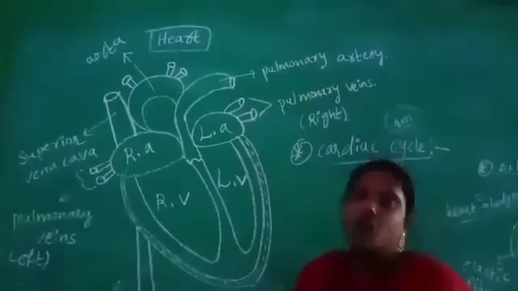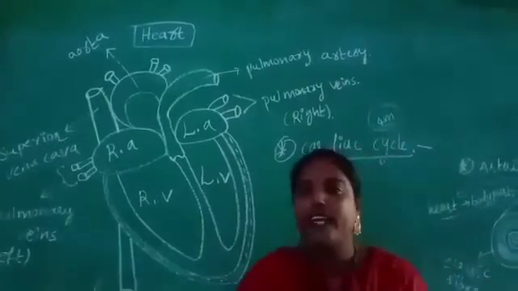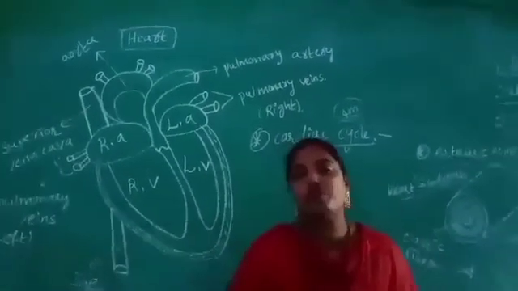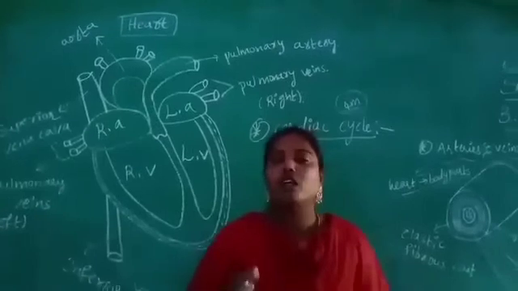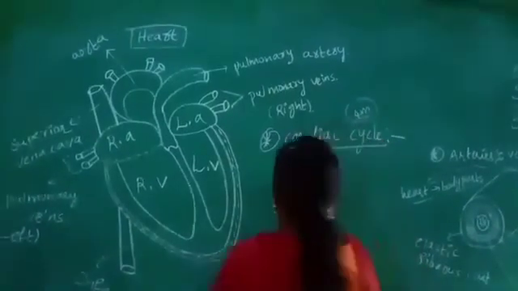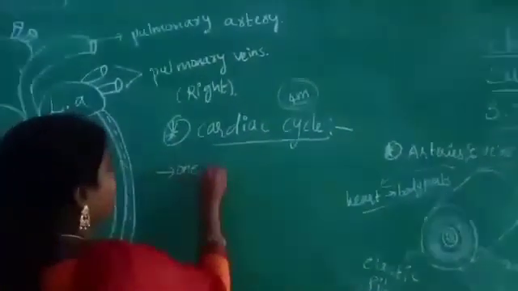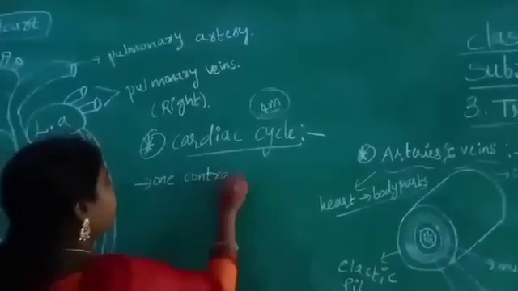So, what is called cardiac cycle, Nana? One contraction and one relaxation of the heart is called cardiac cycle.